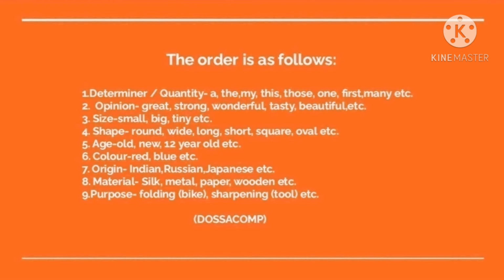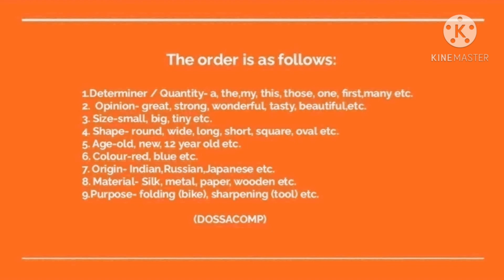Coming to the fifth one, it's age: words such as old, new, 12-year-old, etc. Coming to the sixth one, it's color: words such as red, blue, white, etc. Coming to the seventh one, it's origin: words such as Indian, Russian, Japanese, etc. And the eighth one goes along with material: words such as silk, metal, paper, wooden, iron, etc. The last and final one is purpose.